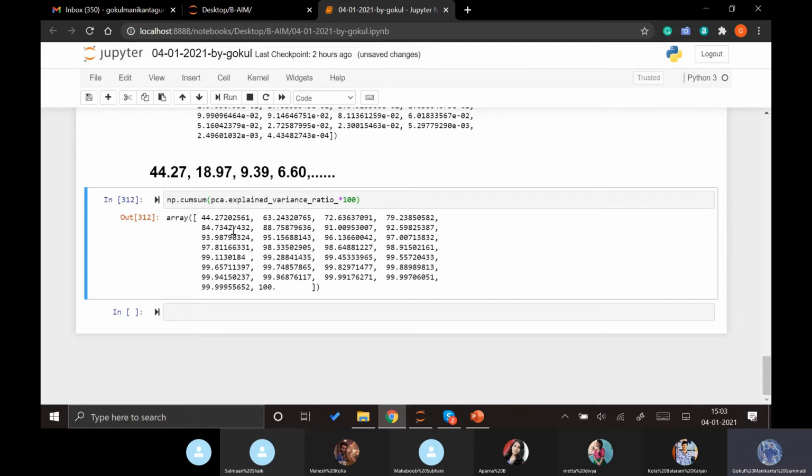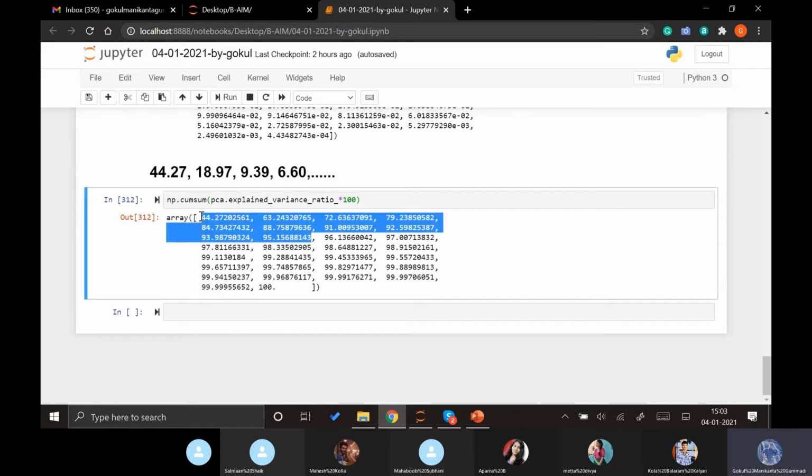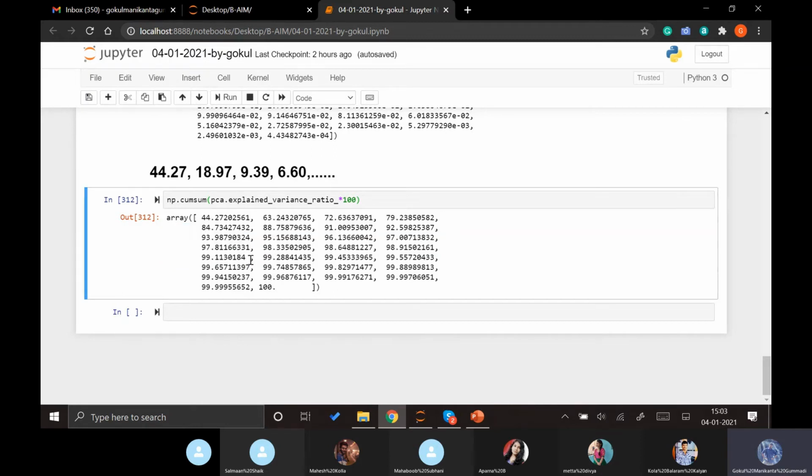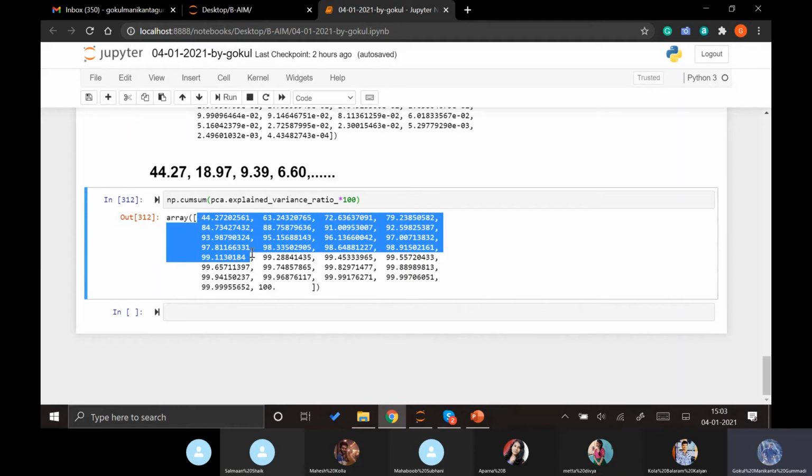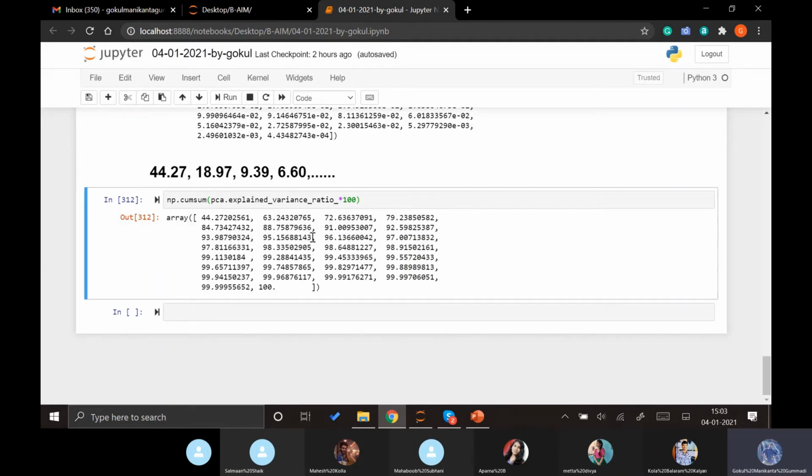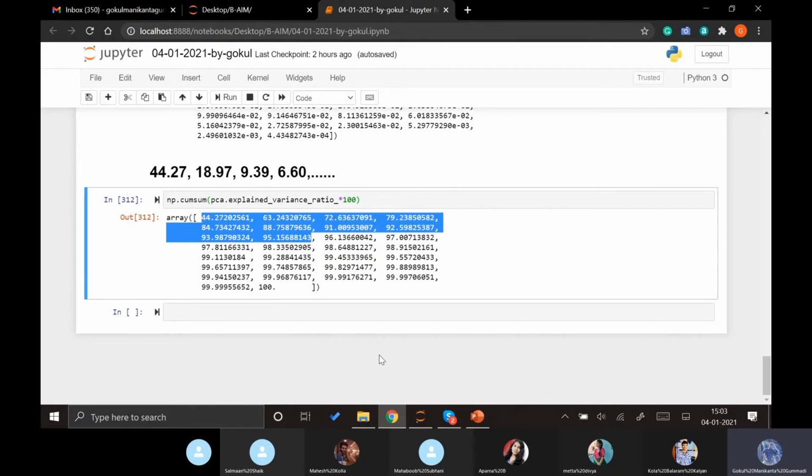So how many principal components do we need to take? As I previously said, up to 95% if we take it as an example. If we want 99%, we can take up to 16 components. Or if we want around 95%, we can take up to 10 components here.